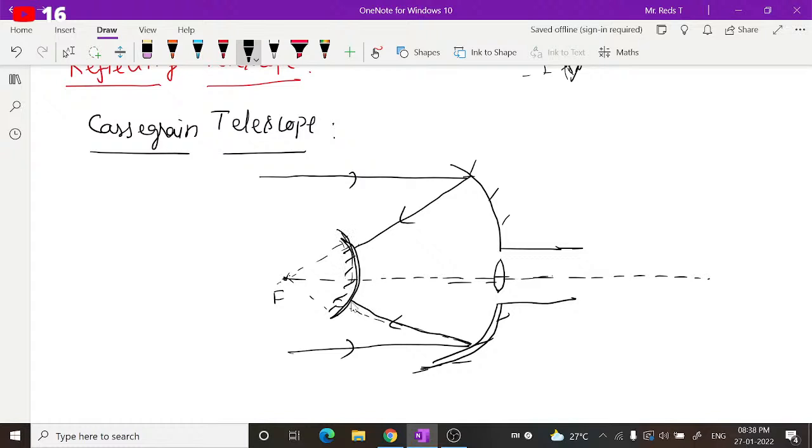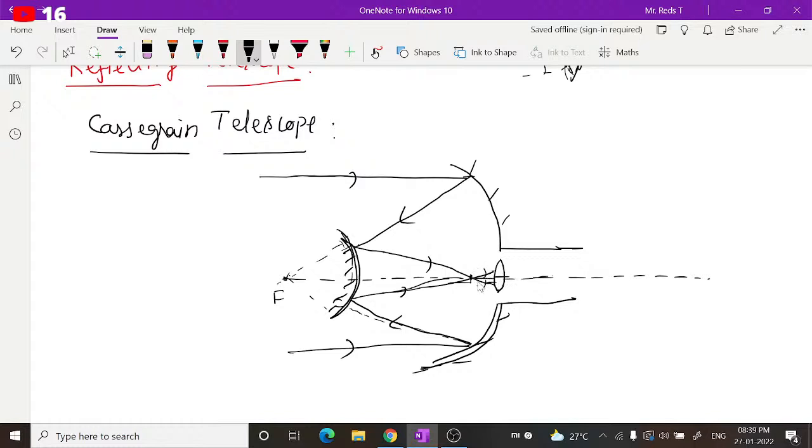When the light falls on this convex mirror, it further reflects and passes through this.